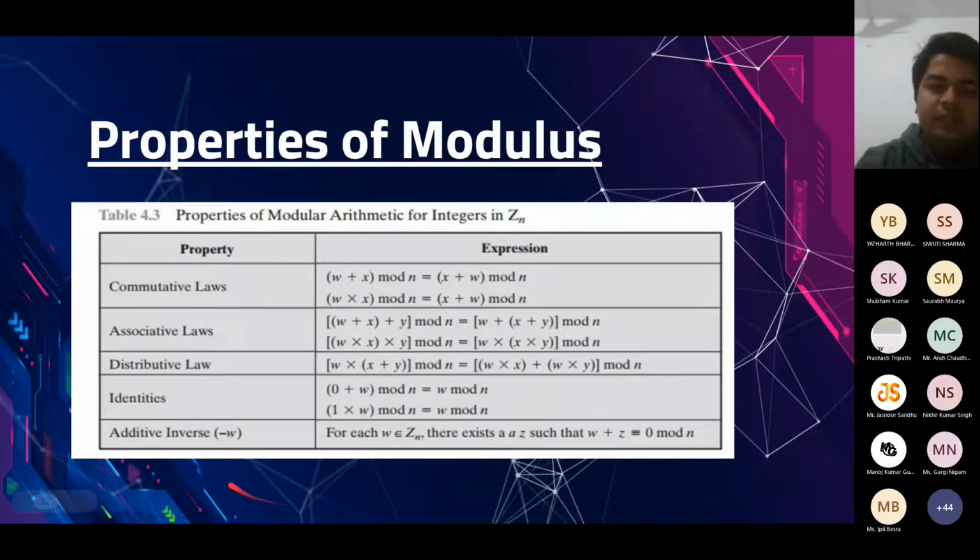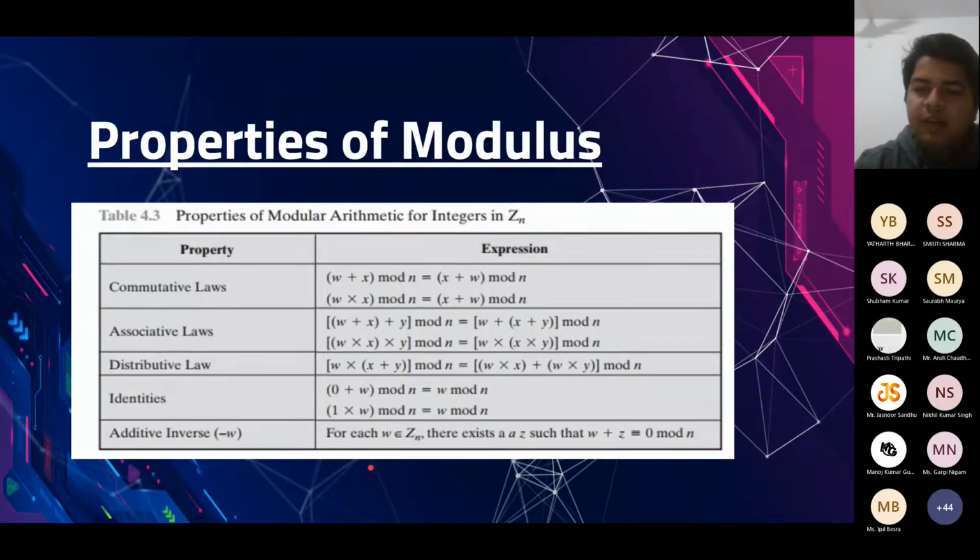Similarly, we have additive inverse. How do we define additive inverse? We define it like W plus Z is congruent to 0 mod n. If you talk about normal additive inverse, we know that the additive inverse of A is minus A, because when we add them, we get 0, which is the additive identity. So, on similar lines, we can define modular additive inverse also.